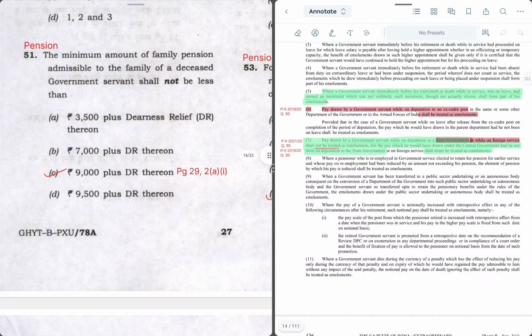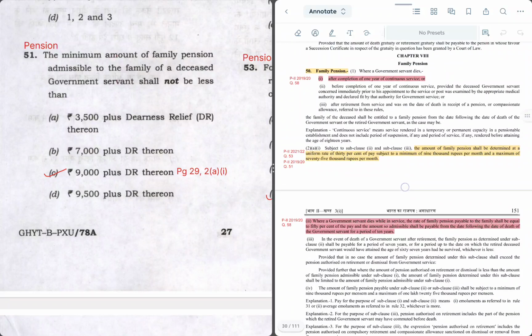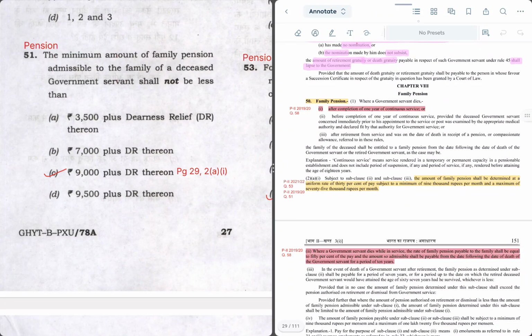Next question. The minimum amount of family pension admissible to the family of a deceased government servant shall not be less than how much? So basically the minimum basic pay of a government servant is 18,000 as per 7th pay commission, and pension is 50% of that amount, which is 9,000 plus dearness relief, which replaces dearness allowance given to in-service government employees. But again, to clarify, I'll refer to page 29 of pension rules where family pension has been described in para 50.